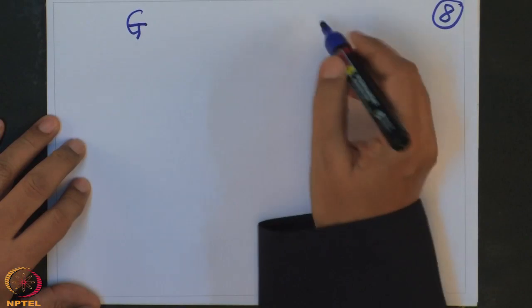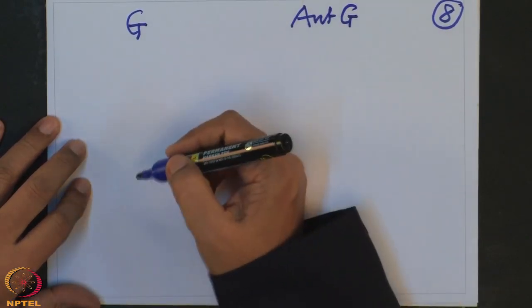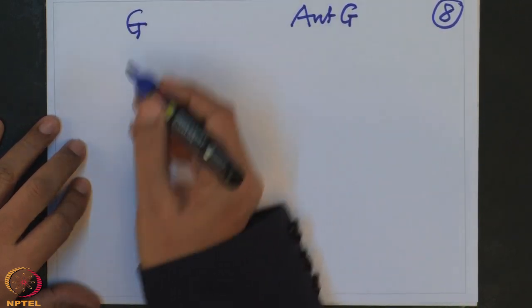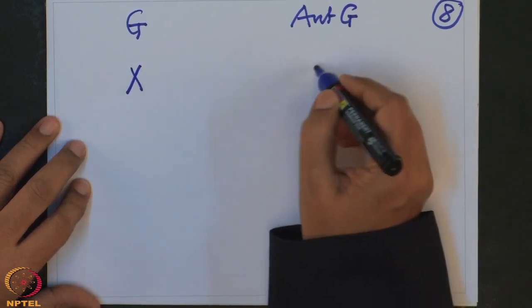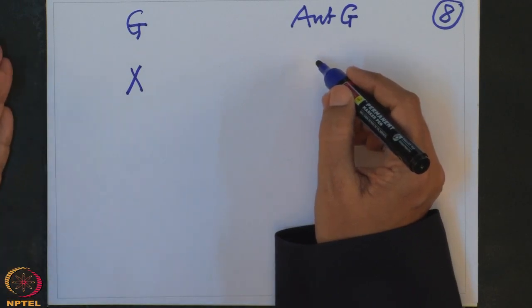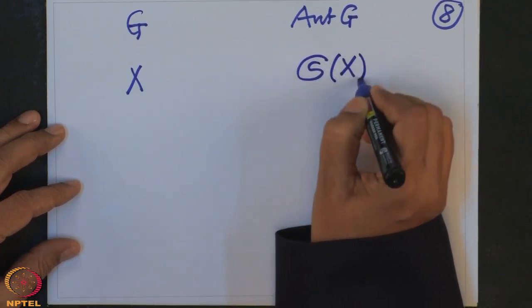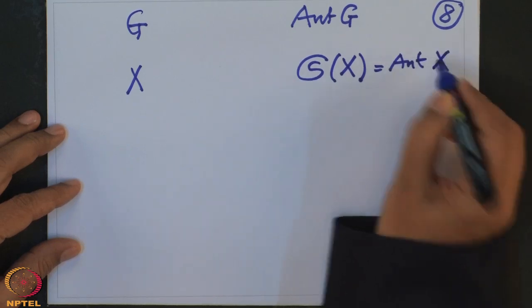For example, we could be studying groups G with the automorphism group of G, that is Aut G. Simply the notation will be this, they are automorphisms of G. Or before this we could have done sets, a set X with the automorphisms of the set, meaning just simply bijective maps, because there is no structure on the set other than the set. So that is all bijective maps from this. So this is Aut X.